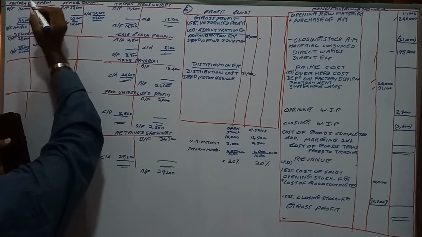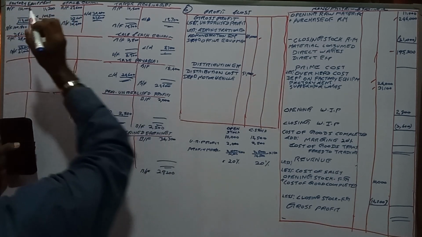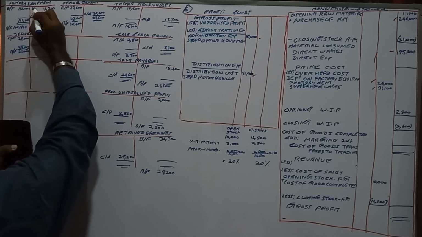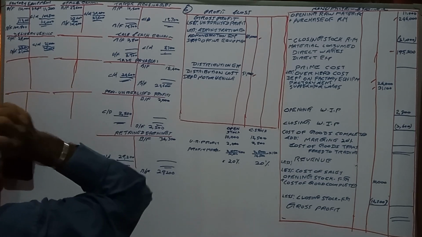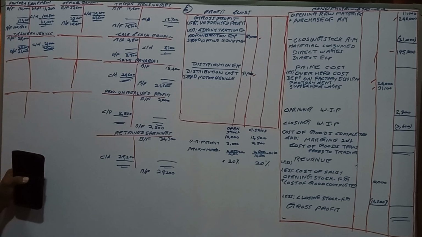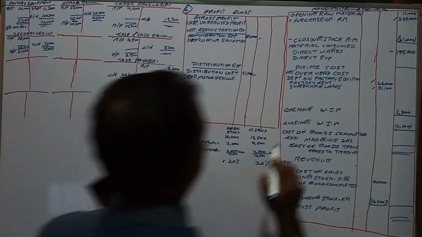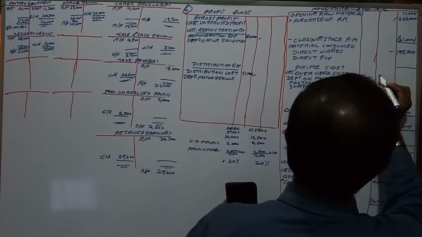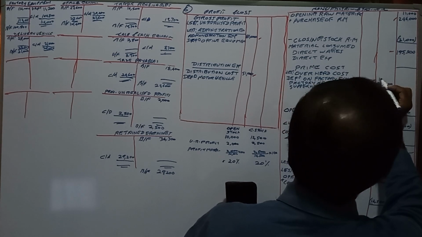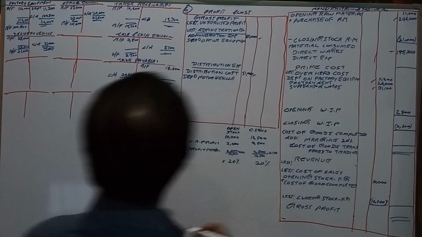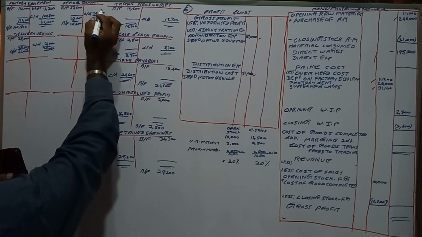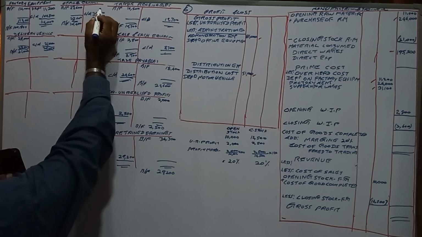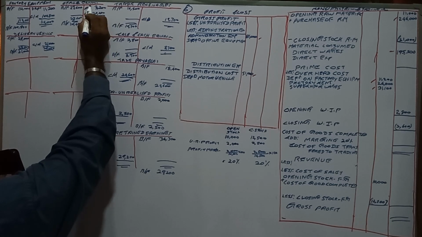11,200, right? This goes to the depreciation account. Depreciation, right? And that is factory. Factory depreciation is 11,200. And here from 23,600, if you deduct 20,400, 3,200, that is going to the